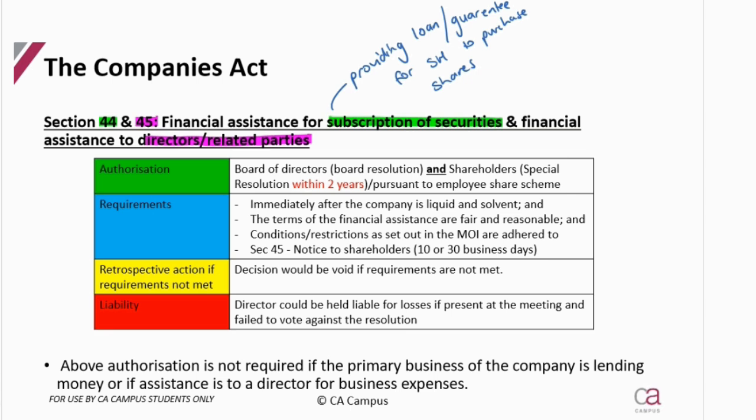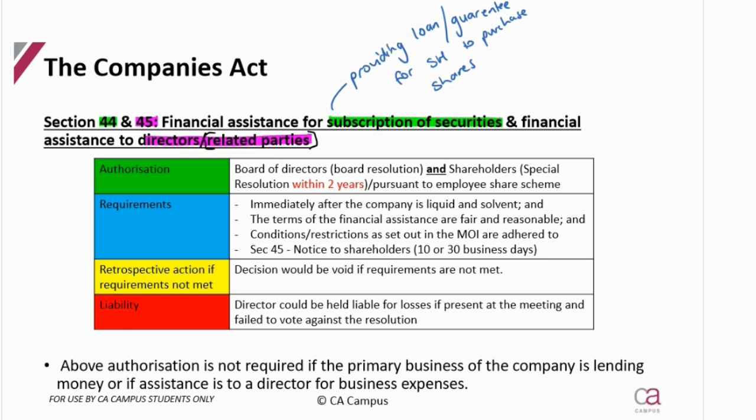Whereas Section 45 is dealing with financial assistance to directors, and I have now gone and put related parties because as we work through that section you will see that it is financial assistance to a director or financial assistance to any related party to a director, but it also is financial assistance to a related party of the company, which is not specified in the title, and so that's why I've put that there.